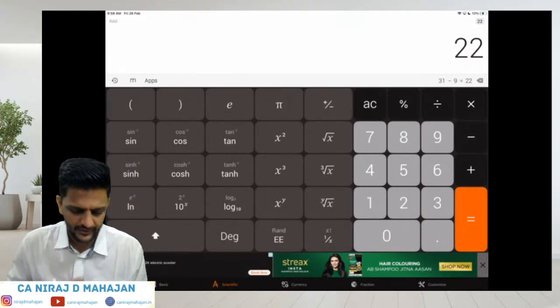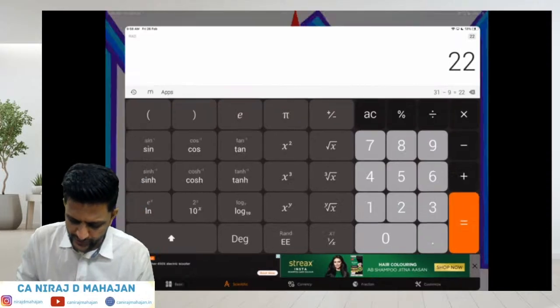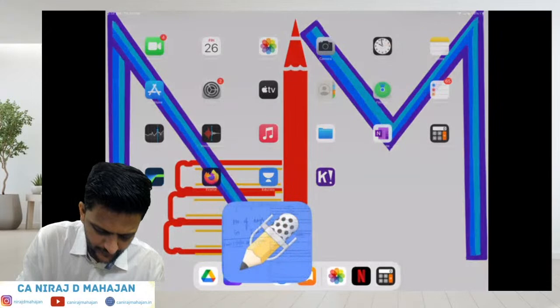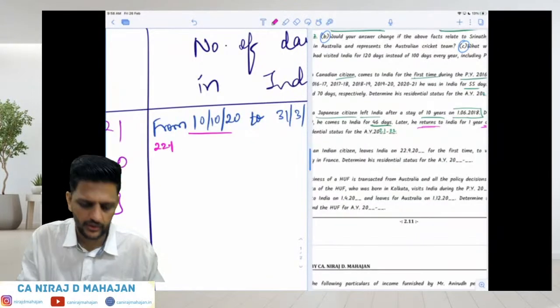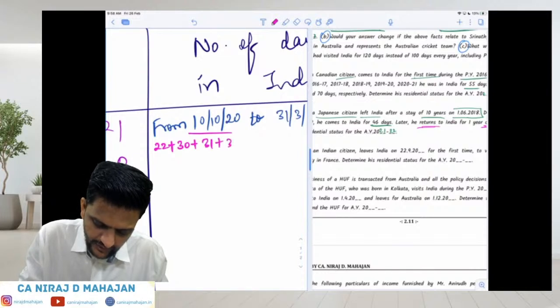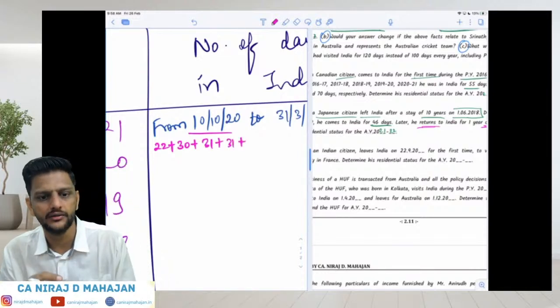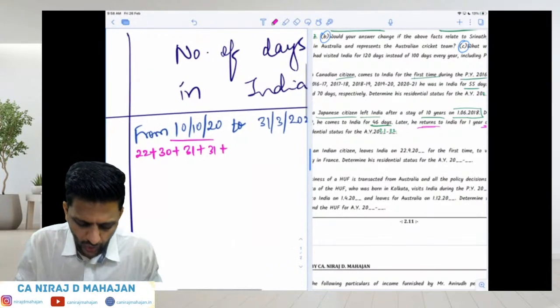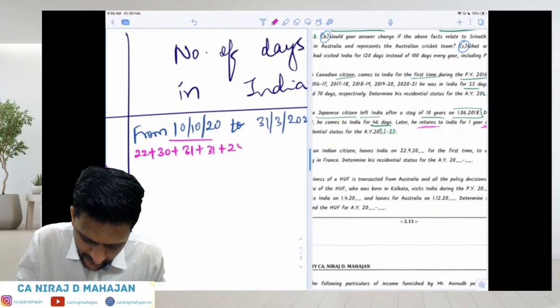Understood here? So now what will I say? 22 days of what? October. Right, everybody? 22 days of October. November 30, December 31, January 31, February. Is it a leap year? Is February 2021 a leap year? No. So 28 of February and 31 of March.